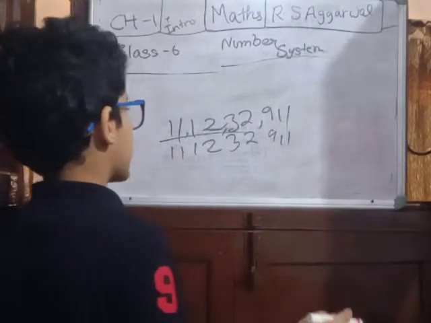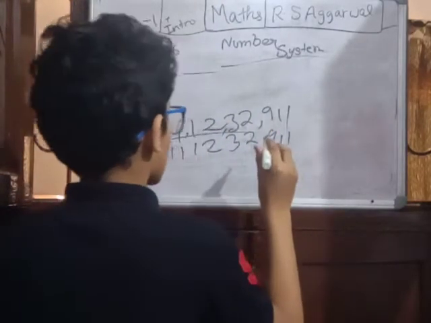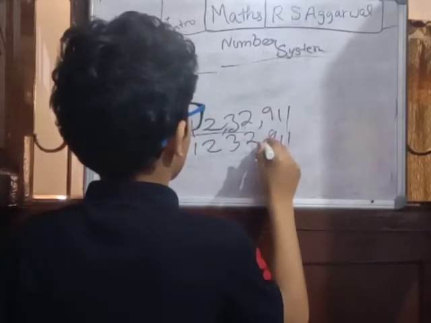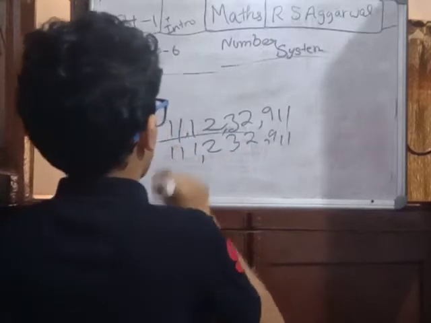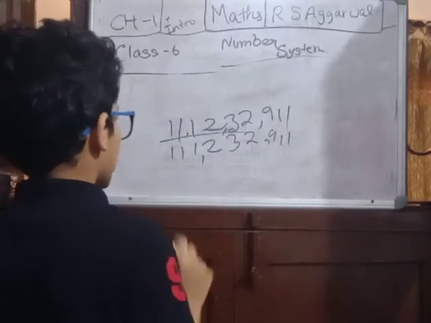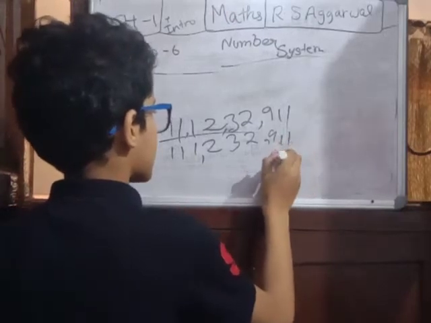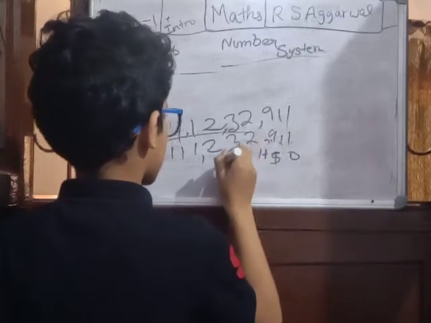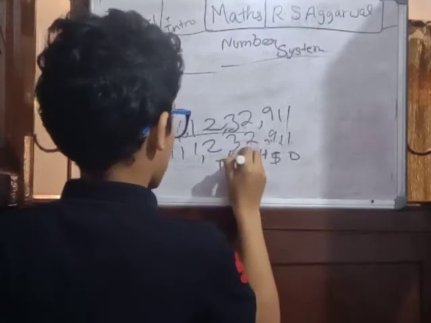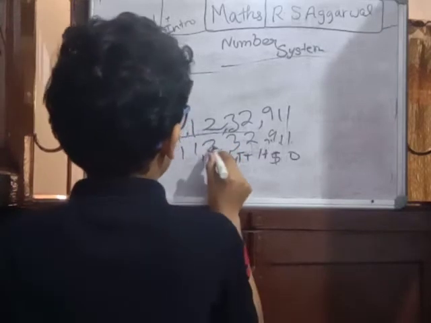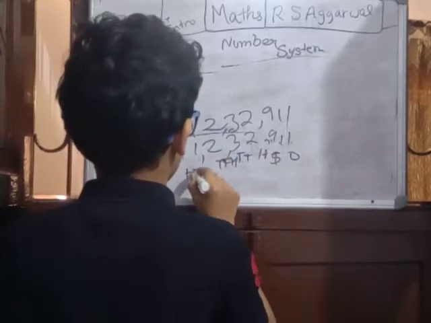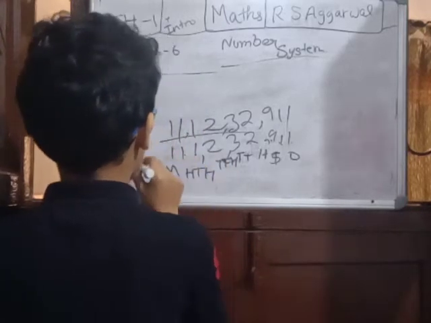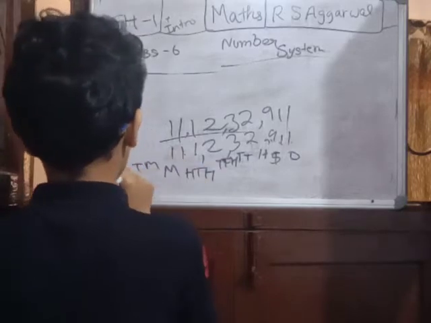But when we are in the international place value chart, every period will consist of three numbers, like 911 will be a period, 232 will be a period, and 111 will be a period. One more thing: this is ones, this is tens, this is hundreds, but this is thousands, this is 10,000s. But this is not lakh, this is 100,000. Then this will be 1 million, this will be 10 million, and this will be 100 million.